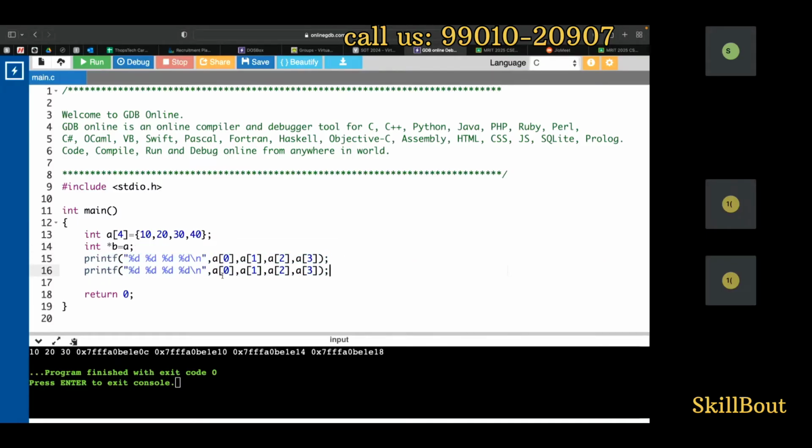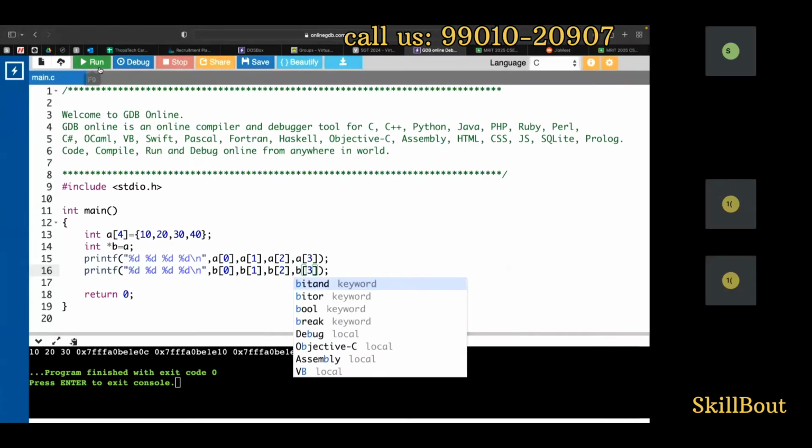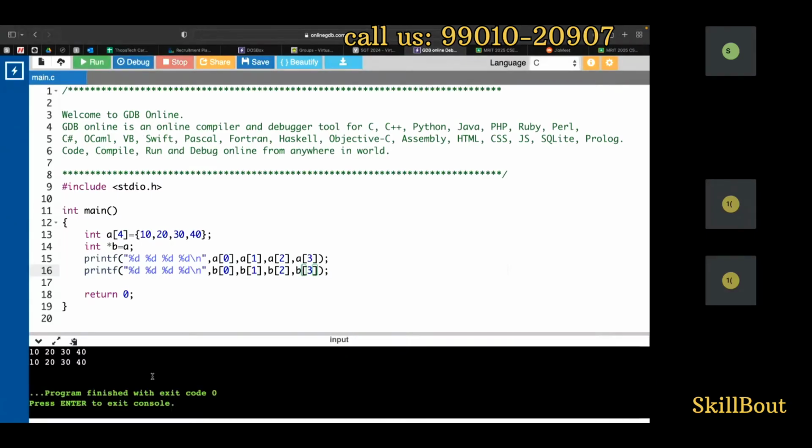Now, instead of this one, I'll have B of 0, B of 1, B of 2, and B of 3. Now I'm creating a reference variable here. Are we getting this one, guys? This is how you're passing the initial address to B, and you'll be storing it. That is what you're going to be doing.